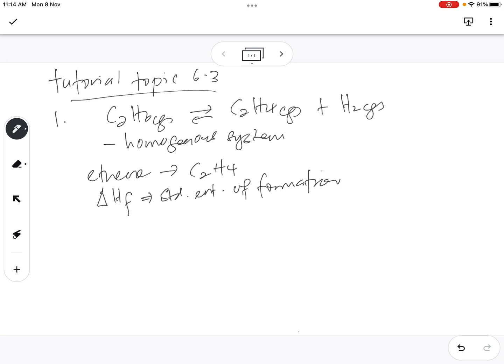Formation of ethene. They say it's a positive value. So do you remember if enthalpy is positive, is it endothermic or exothermic? Positive is endothermic. So endothermic reaction. Okay, that is formation of ethene.